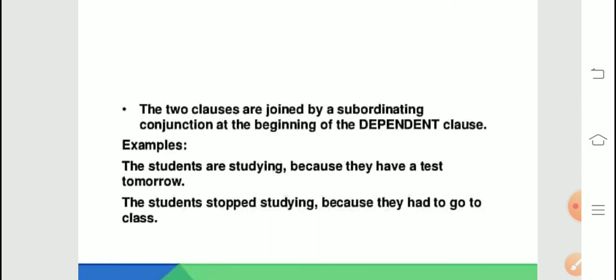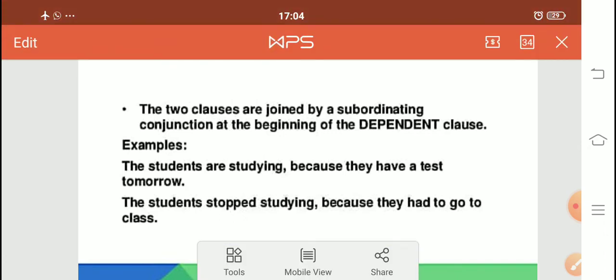So two clauses are joined by a subordinating conjunction at the beginning of the dependent clause. इसमें क्या होता है बच्चे, I will give you one example, after that you will come to know. The students are studying because they have a test tomorrow. Students are studying, this is having a complete sense. So this is a principal clause or an independent clause. Because they have a test tomorrow, why they are studying? Because they have a reason behind that.